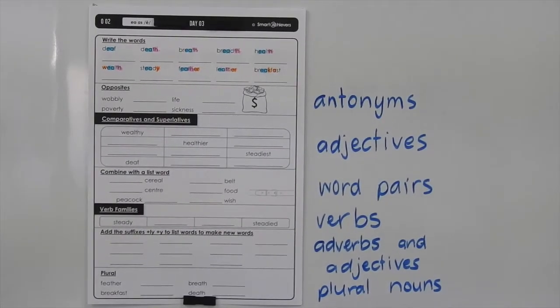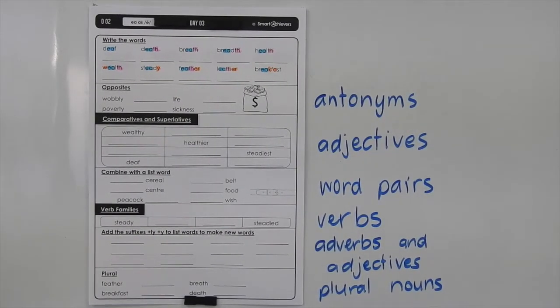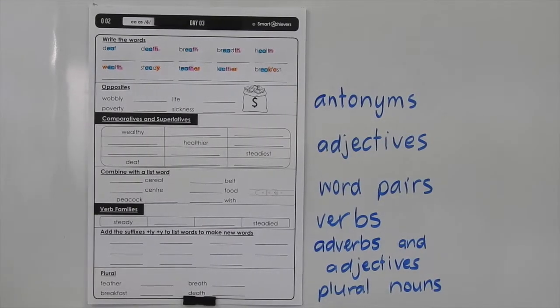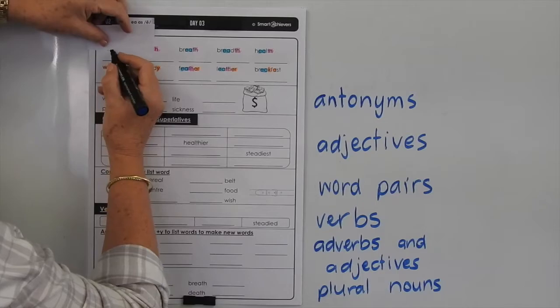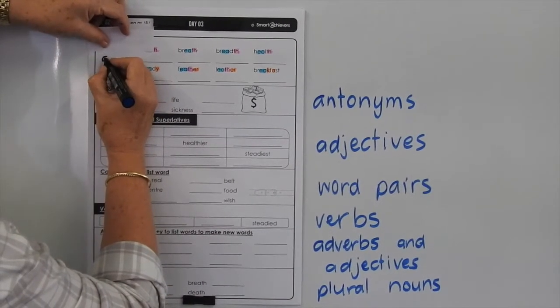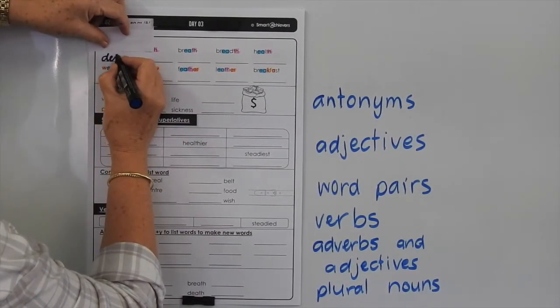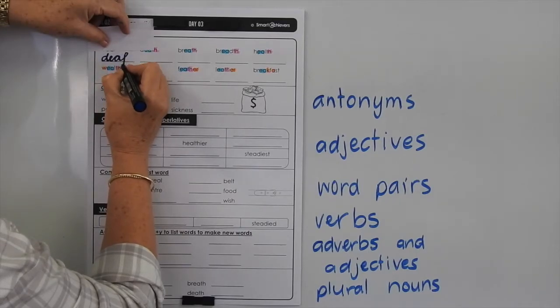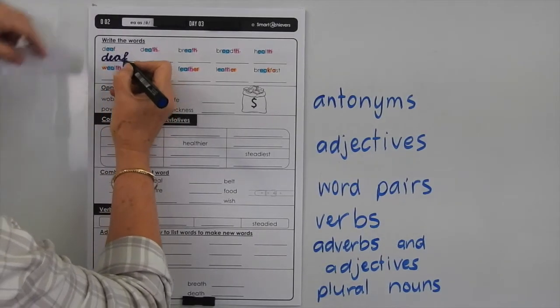Okay, let's read the word sound and we'll spell the words. Deaf, D-E-A-F, cover it. And once again we're practicing our running writing, so we go D, E, over for the A, loop for the F, and then do your bar across.